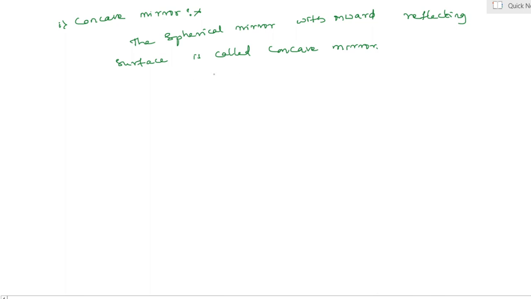Yes, my dear students, and also it is termed as what? A convergent mirror. Why is it called a convergent mirror? Yes, what takes place here? The process of convergence takes place after reflection. The rays converge after reflection. For example, the inner curved surface of a shining spoon can be considered as a concave mirror.